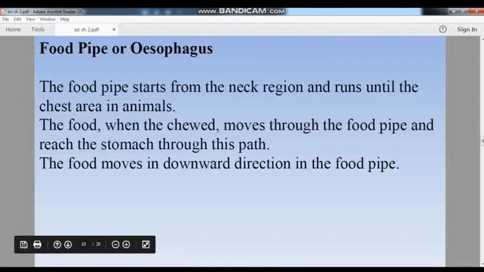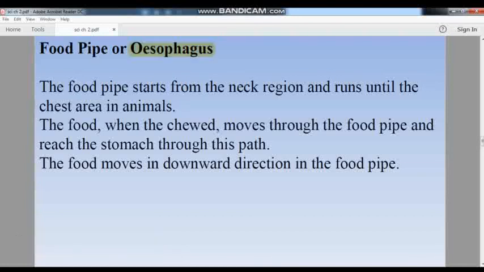Next comes the esophagus. After the food has been chewed properly in our mouth, that food will now move from the neck region towards the chest region. The neck region and the chest region are completely covered by the esophagus. The function of the esophagus, whose other name is the food pipe, is to carry this food towards the stomach. So the esophagus is completely connected with the stomach. Clear? So this esophagus will move the food in the downward direction towards the stomach.